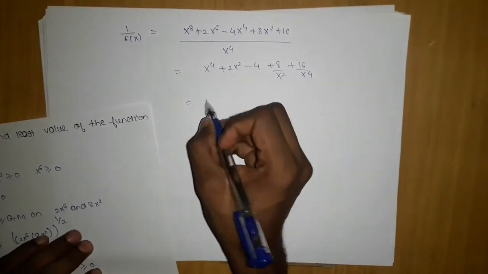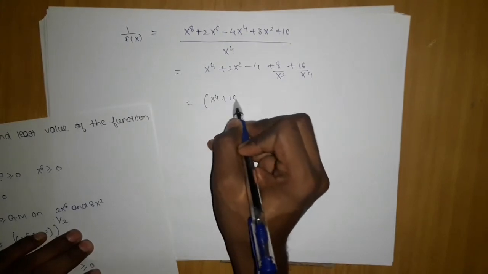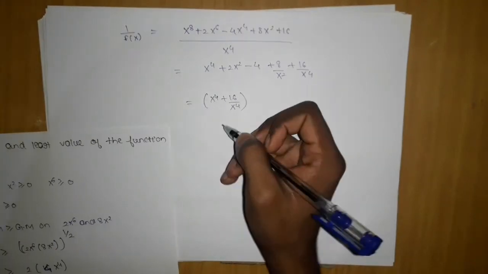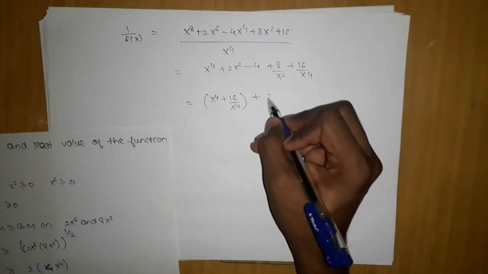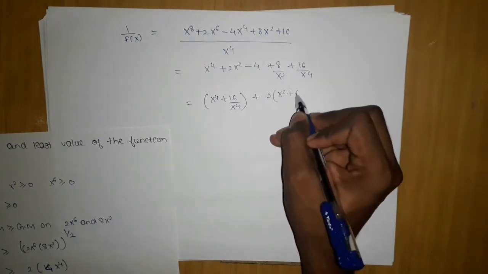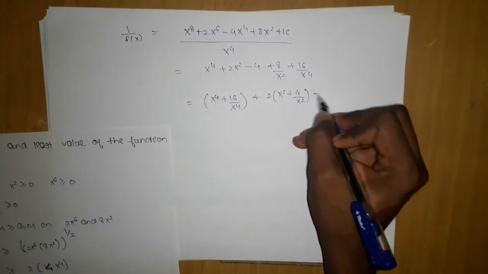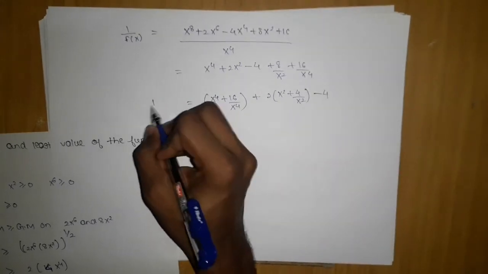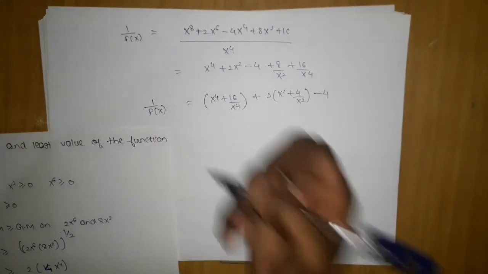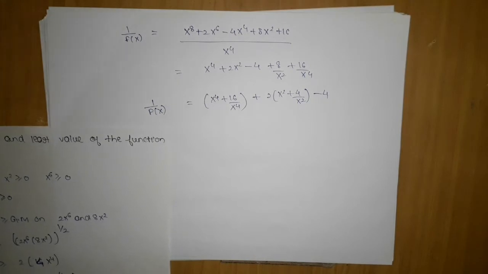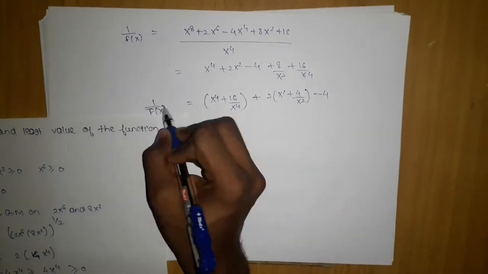In the next step, we will take x power 4 plus 16 by x power 4. And here we will take 2 common, x square plus 4 by x square minus 4. Okay, 1 upon f of x. So this is what we are getting.